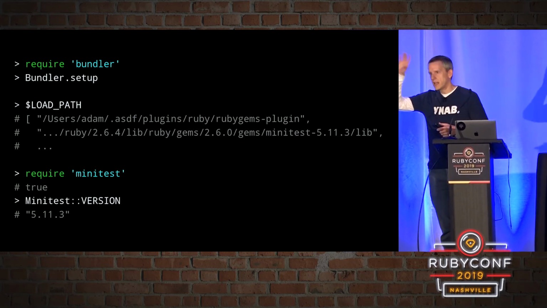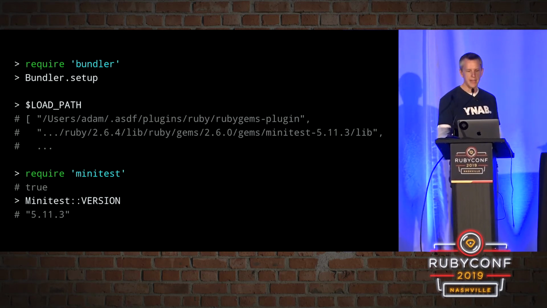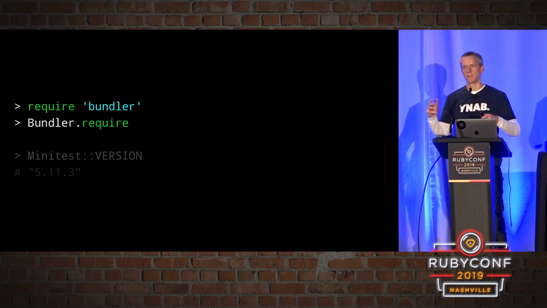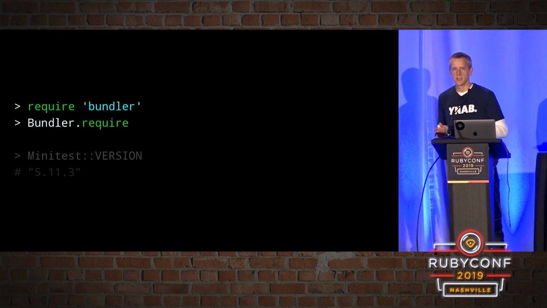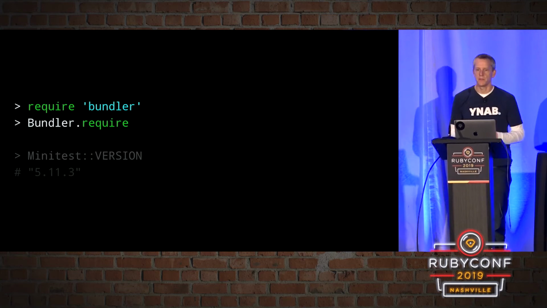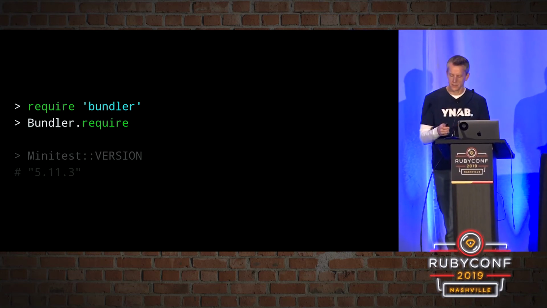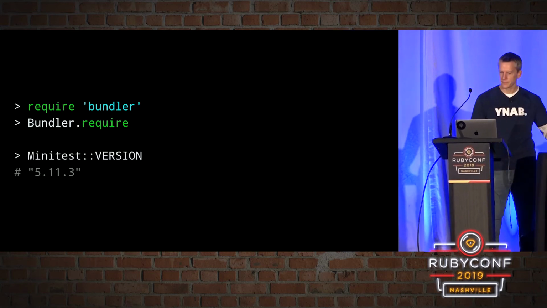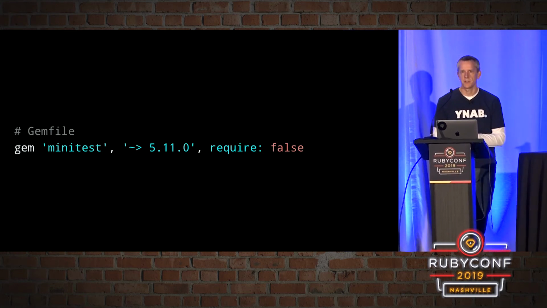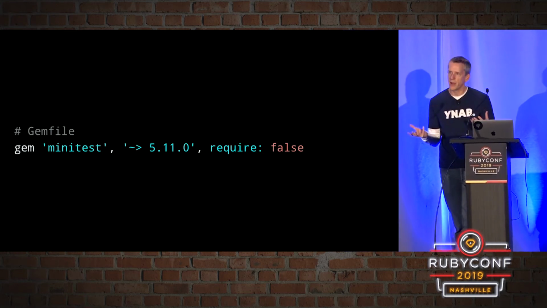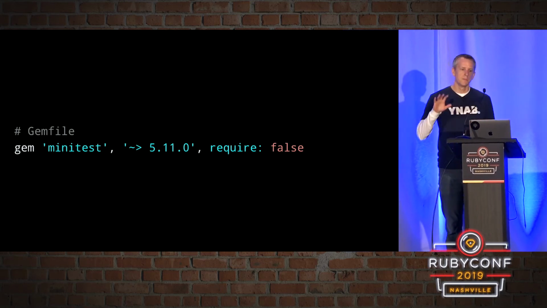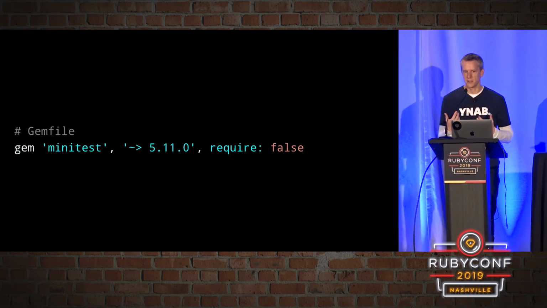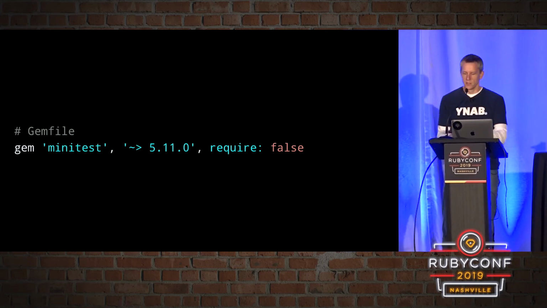This idea of setting up the load path and requiring, bundler can put that together for us in a single command, Bundler.require. Bundler.require sets up our load path, and it requires everything that we've defined in our Gemfile, unless we've explicitly opted out of any of those through the require: false option. So if we had put this option into our Gemfile, when we call Bundler.require, it's going to skip over anything that's opted out, and then we would need to manually require that gem. So that's bundler.